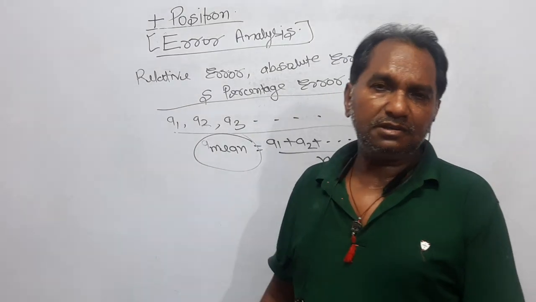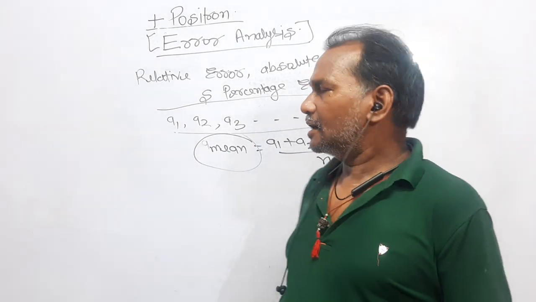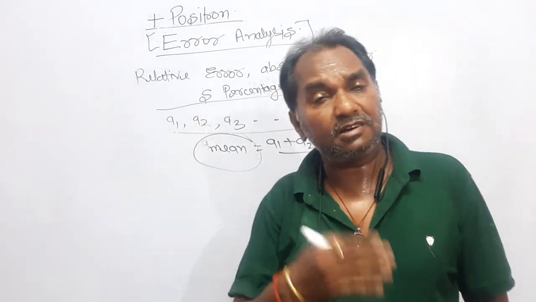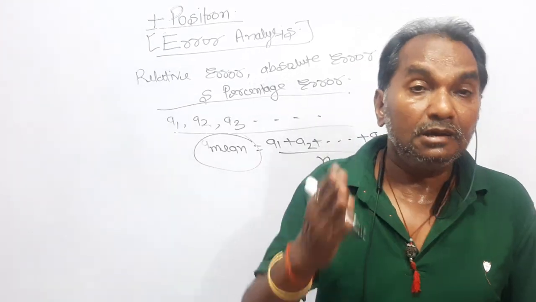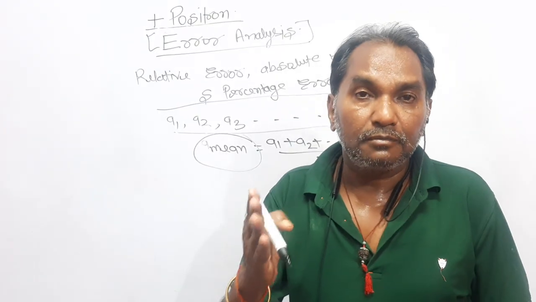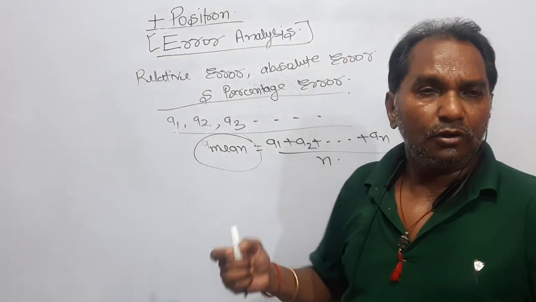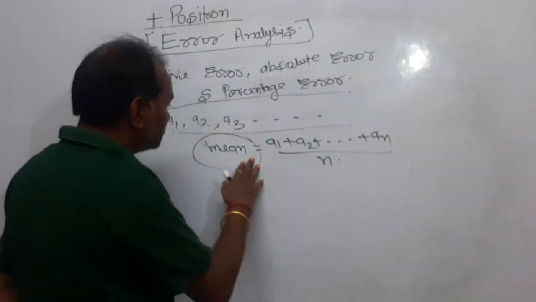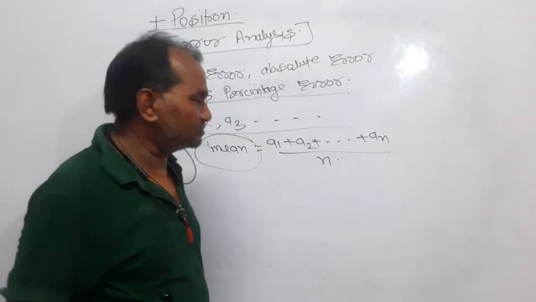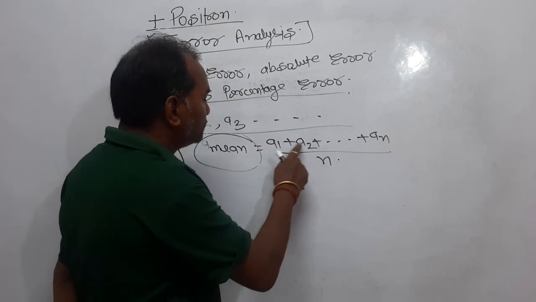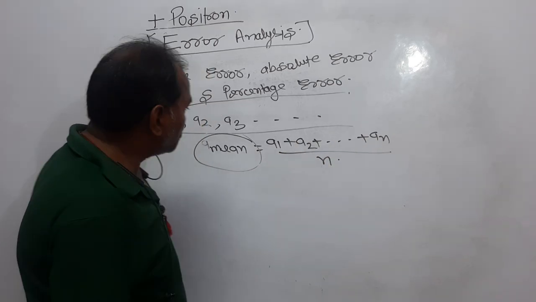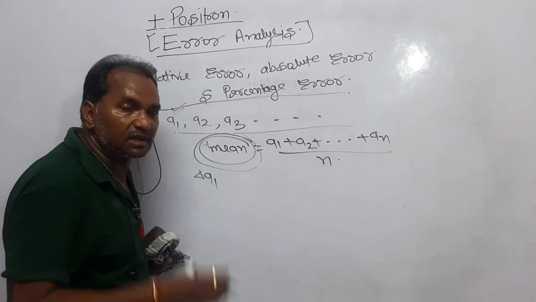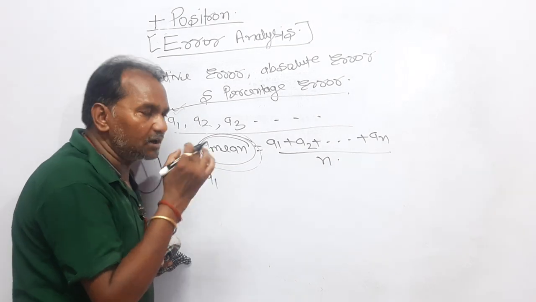Dot dot dot. Now the question is, how will you compare that? How will you say that this particular person is right, this particular person is wrong, or how much right or how much wrong he is? It means you should have a value against which you will compare these values. So in order to get the true value of that experiment, I have taken the mean value of these values, that is A1 plus A2 dot dot dot An upon n. Now, dear students, the mean value is working here as the true value of the experiment.